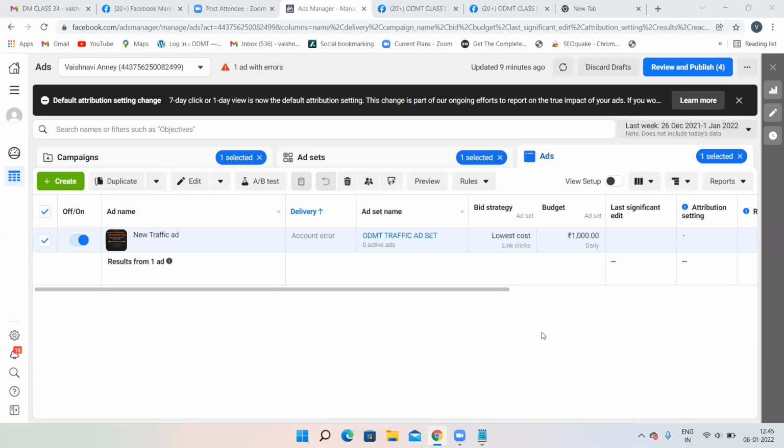So don't try to violate any terms and conditions of Facebook. They are really strict in this matter. And one more thing is, they'll never tell you what mistake you have done. Sometimes even without any mistake, your account might be suspended, because the system just detects that some mistake has been done, and even they do not know what mistake you have done. That is the reason they do not reveal it. So instead of arguing with them, just upload the Aadhaar card and you will get the account back.